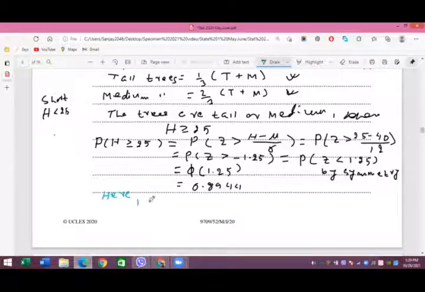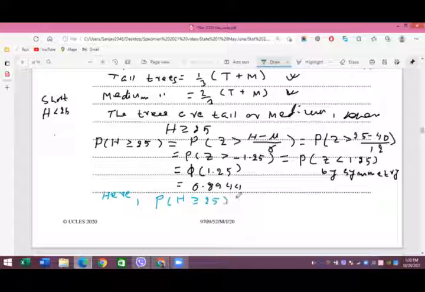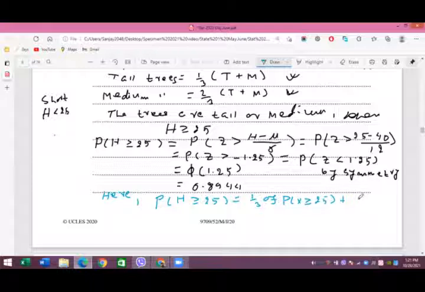So here in this case, as T and M are combined, you can write that the probability of H greater than or equal to 25 is 1/3 of the probability of H greater than or equal to 25 plus 2/3 of the probability of X greater than or equal to 25.